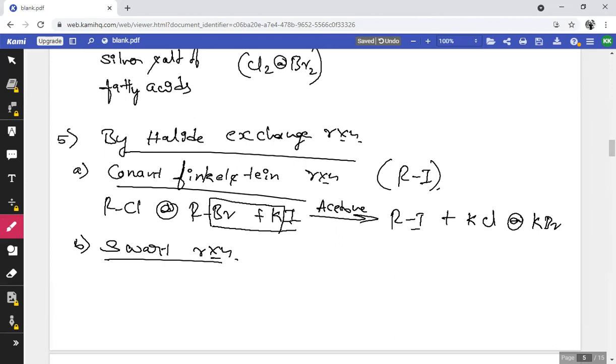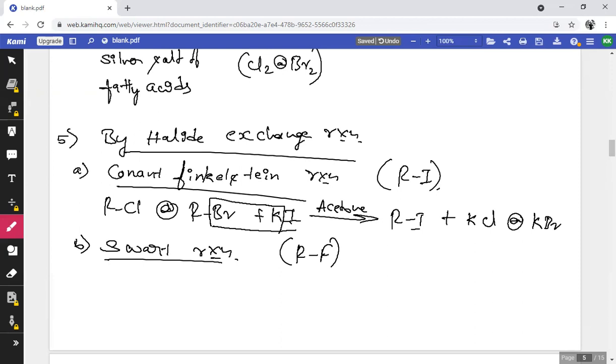But Schwarz reaction is used to prepare RF, alkyl fluorides. So alkyl chloride or alkyl bromide, treated with metallic fluorides, is going to form alkyl fluorides.